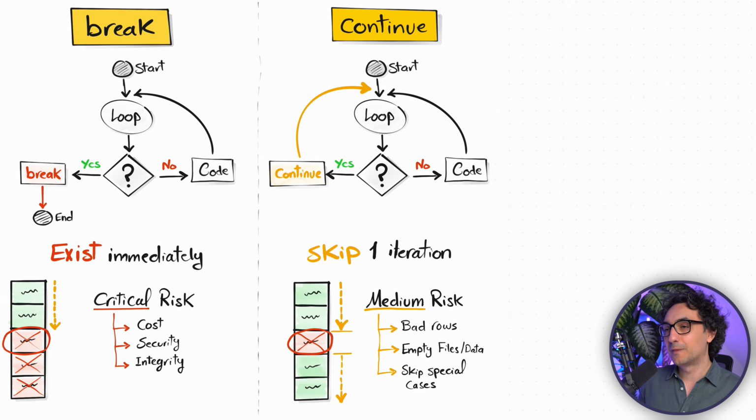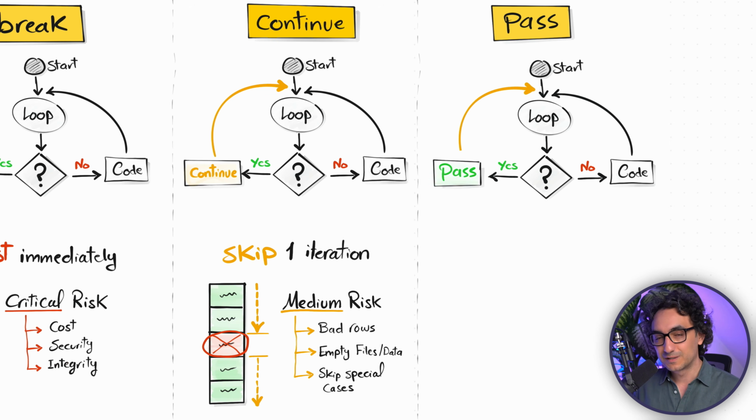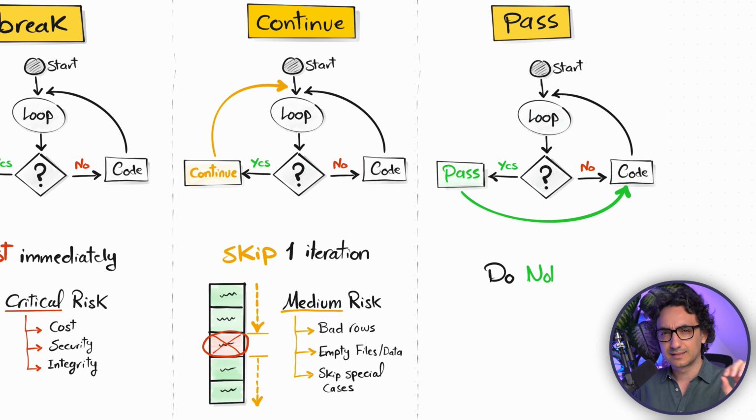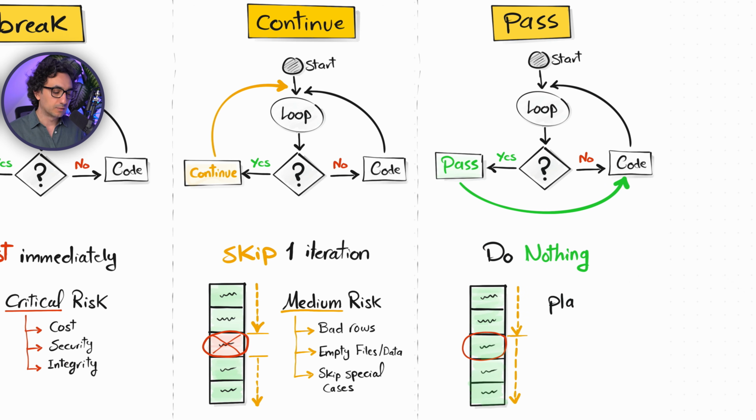Now finally, to the chilliest one of the three, we have the pass. For this one, if the condition is fulfilled, it's going to say, you know what, just keep doing what you are doing, just execute the code and do your loop, do your thing. So it is like a placeholder, and you say, I have planned for this, but for now, just keep walking. Don't skip, don't stop anything.